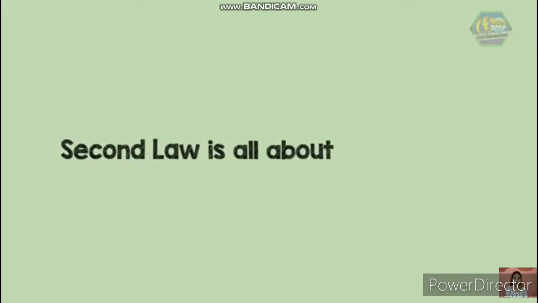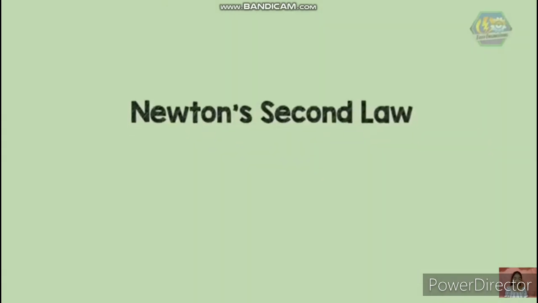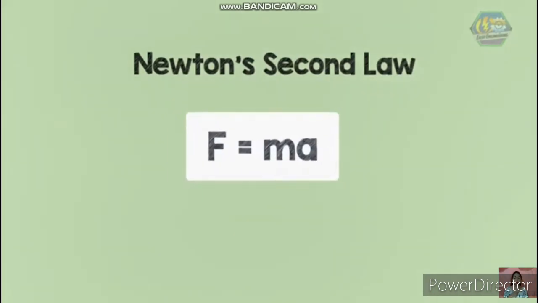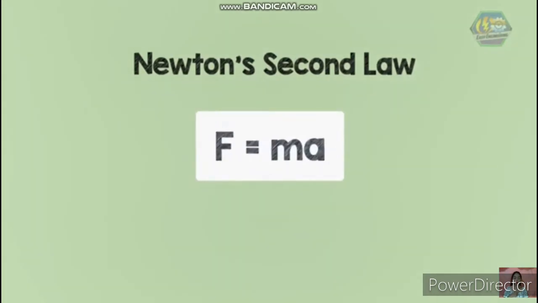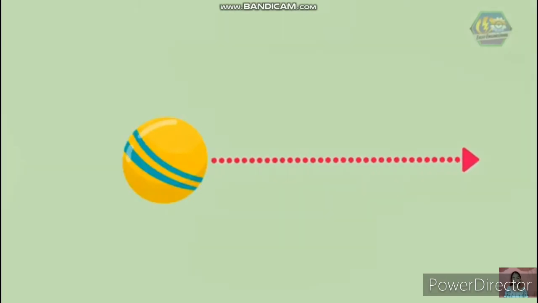Now, on his second law, we're going to talk about the importance of the net force. Newton's second law talks about the changes that a force can produce on the motion of a body. It states that the time rate of change of the momentum of a body is equal in both magnitude and direction to the force imposed on it. For a body whose mass is constant, it can be written in the form F equals ma, where F is the force and a is the acceleration. Both are vector quantities.